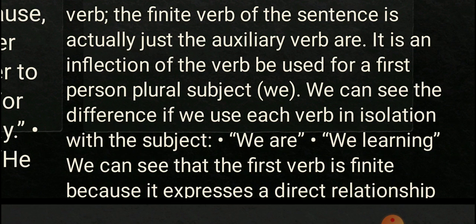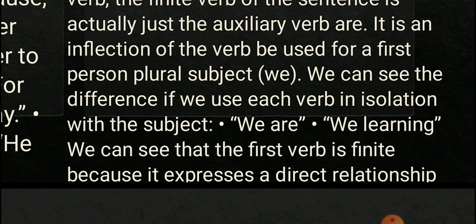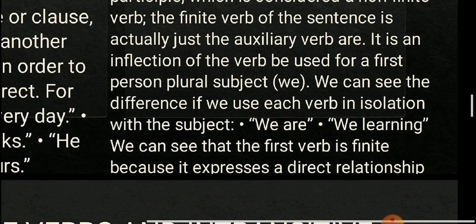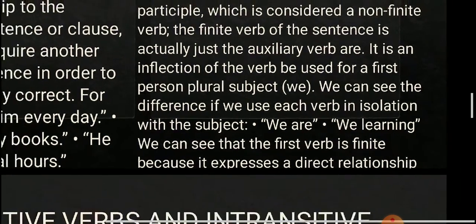The following examples all require a finite verb to correct. These are incorrect. For example, "we learning math." So this sentence is incomplete. It needs a finite verb. "Are we learning a lot?" This is also incomplete. "We are learning" should be there. "We are learning in school" should be there instead of "we learning in school."